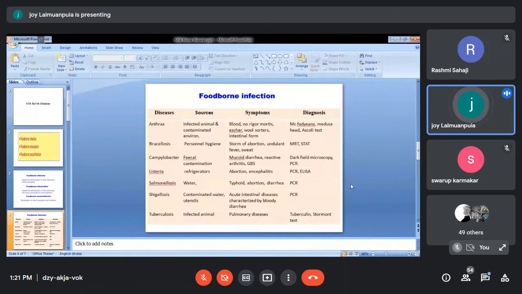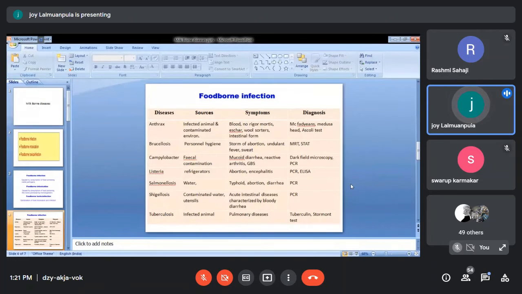Shigellosis, again, it is because of the contaminated water or the utensils. And if you are using such kind of contaminated water or utensils for keeping milk or meat, from there onwards, they can get infected. Again, here, you will have acute intestinal disease, and sometimes you will see bloody diarrhea. But please remember that not all bloody diarrhea means that it is because of shigellosis. It may be because of salmonellosis. It may be because of Campylobacter also. Okay, and PCR is one of the best methods by which you can diagnose shigellosis.